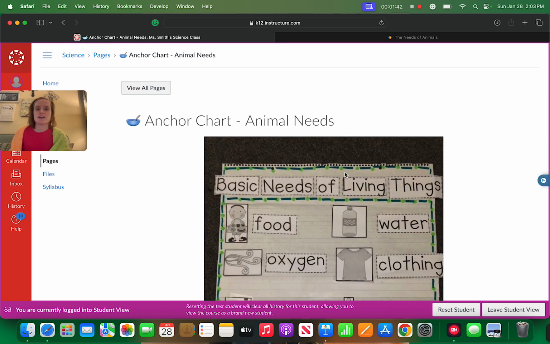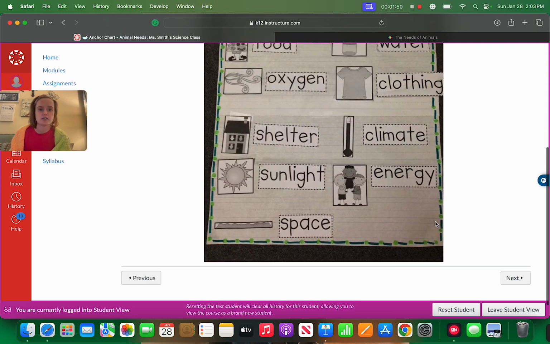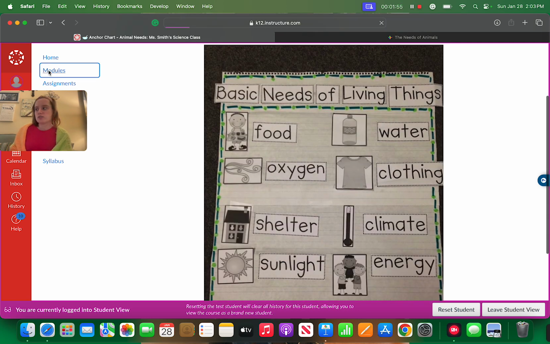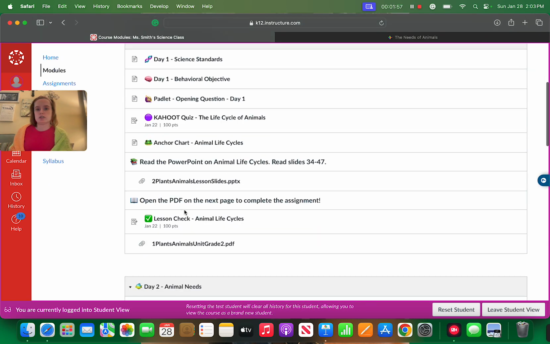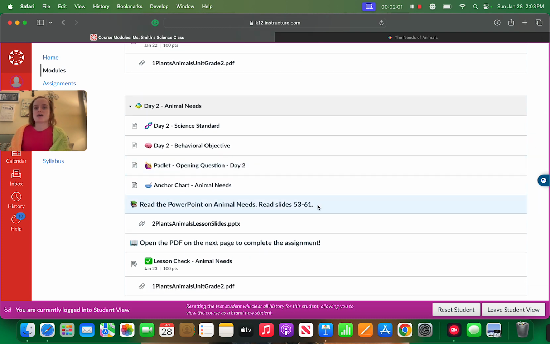The next page is animal needs. These are basic needs of living things. Animals are living things. Go back to our modules. Same thing as day 1.